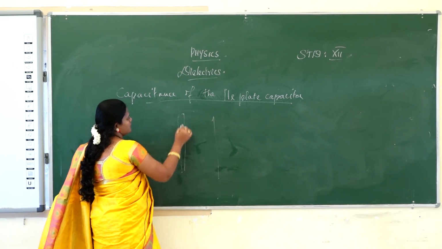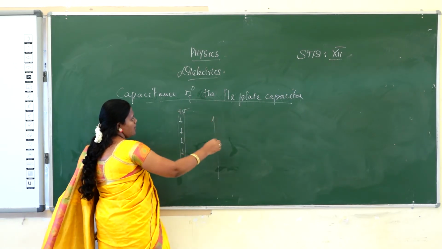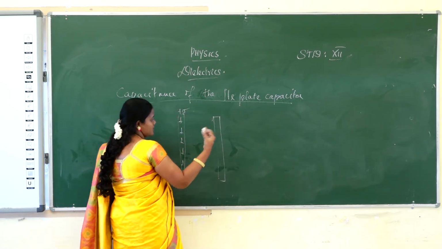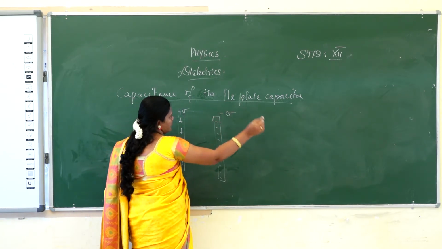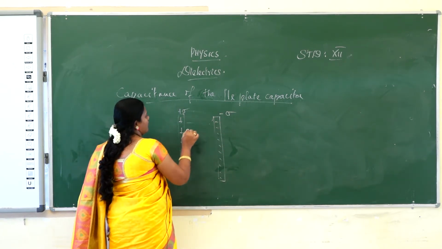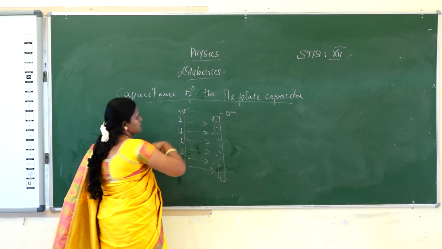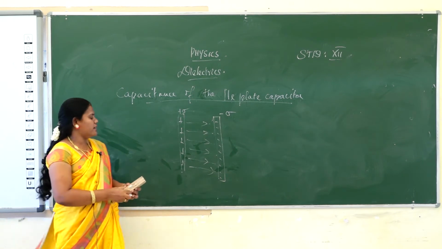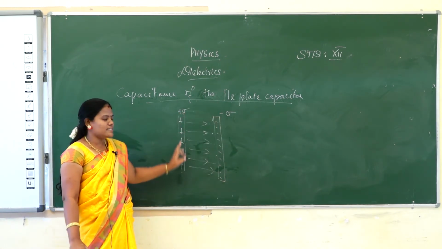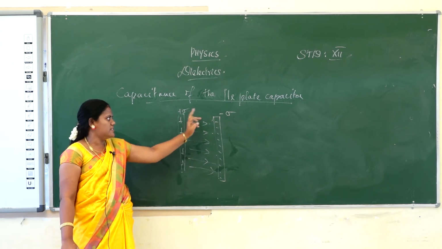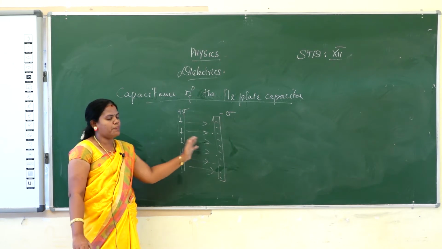One plate has positive charges, with charge density plus sigma, and the other plate has negative charges, with charge density minus sigma. So the electric field is applied in between the two plates. A capacitor always has two plates, one side positive and the other side negative. The electric field will always move from one plate to the other plate.